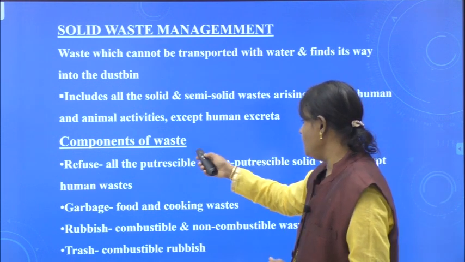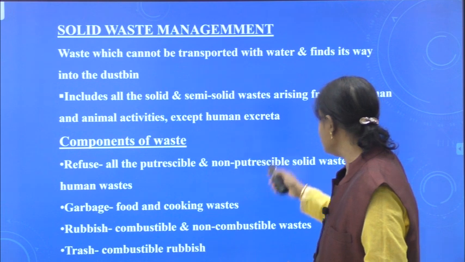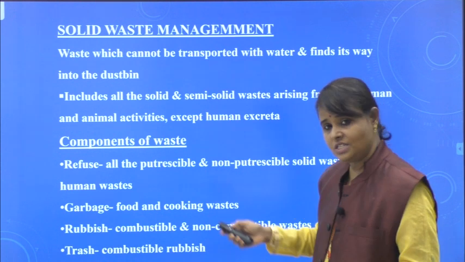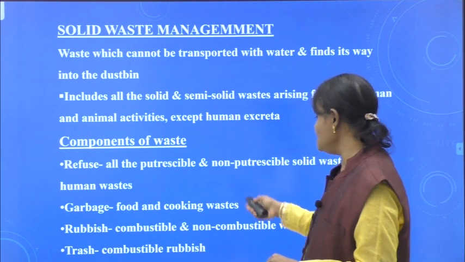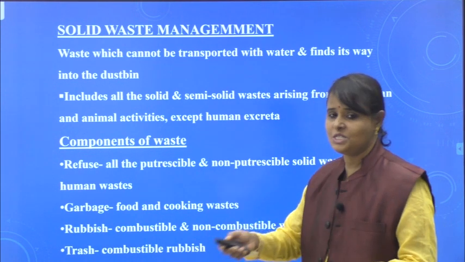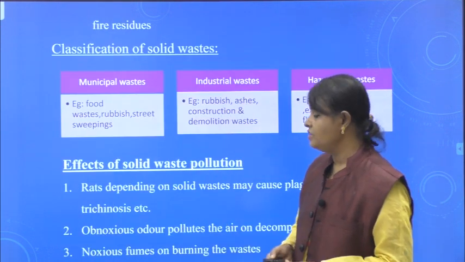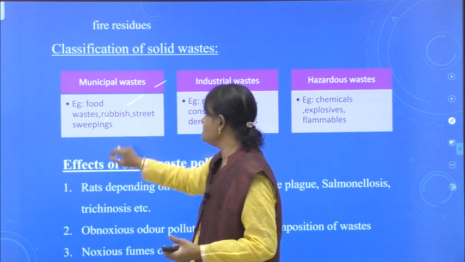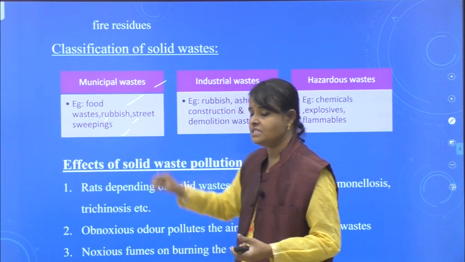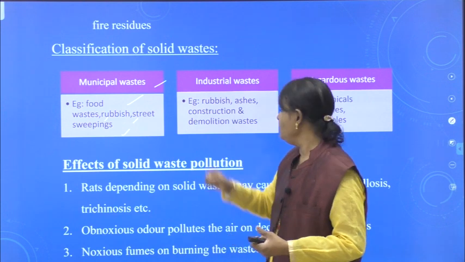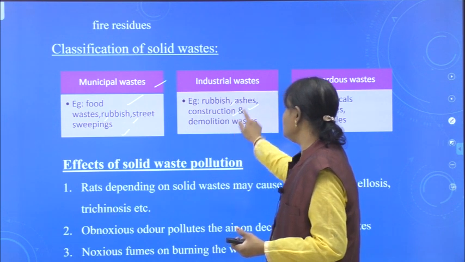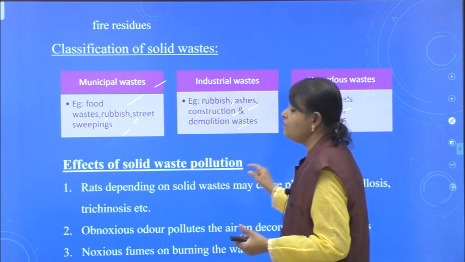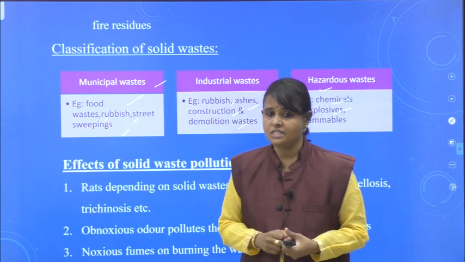What are the components? Refuse, all putrescible and non-putrescible solid wastes. Don't give human waste. Garbage, example food and cooking waste. Rubbish, combustible and non-combustible waste. Trash, combustible rubbish. You can see classification of solid waste. Say here municipal waste, example food waste, rubbish, street sweepings. These are the examples. Industrial waste, you can give examples rubbish, ashes, construction and demolition waste. Hazardous waste, chemicals, explosives, flammables. These are the examples of hazardous waste.